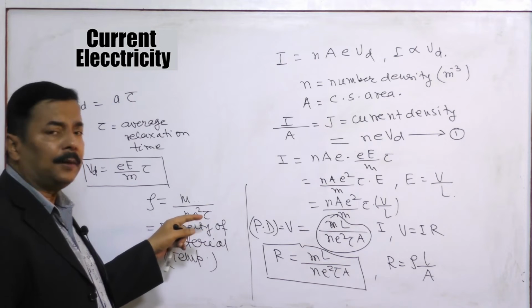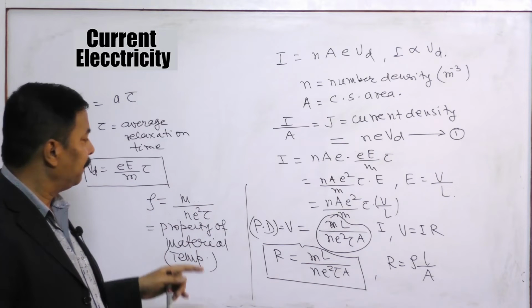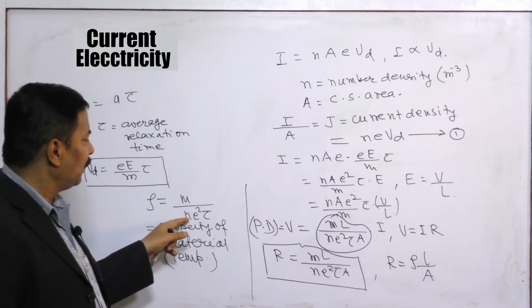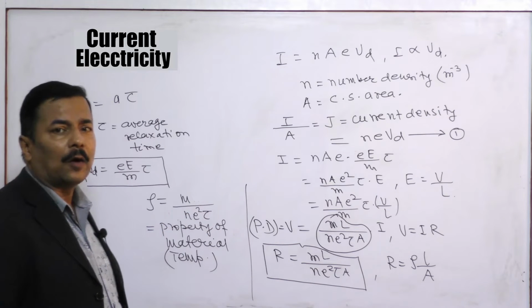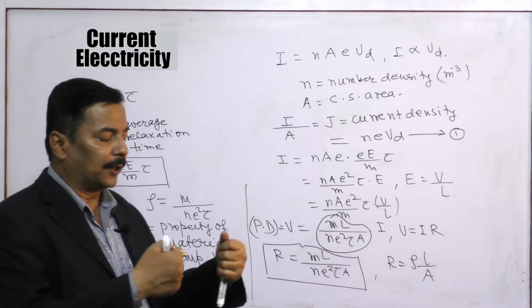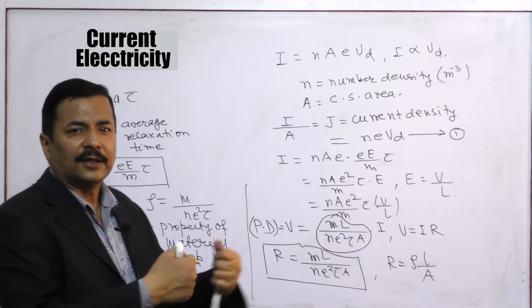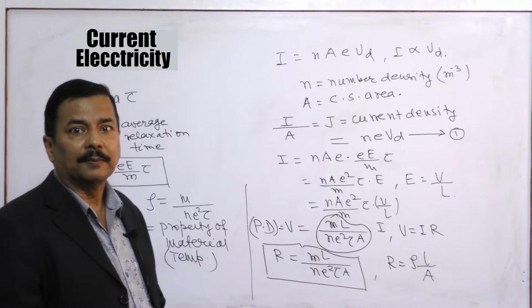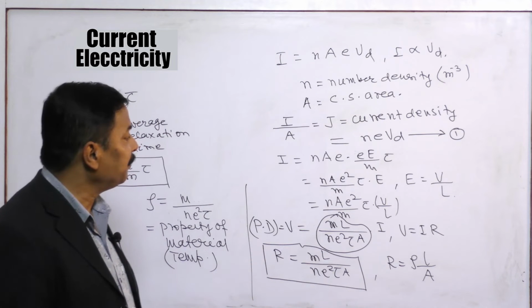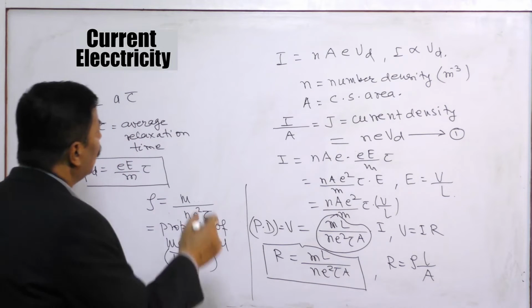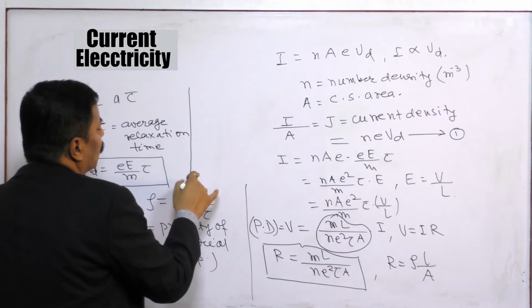If we increase the temperature, then what will happen? N will increase, tau will decrease. Why will tau decrease? If we increase the temperature, there are more collisions. So the average relaxation time has decreased. Now, what I would like to tell you here.